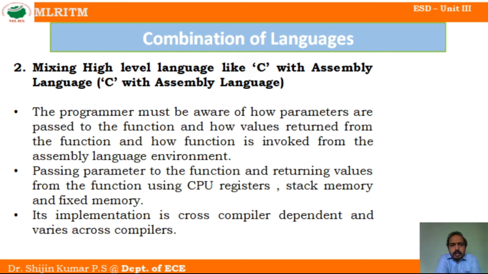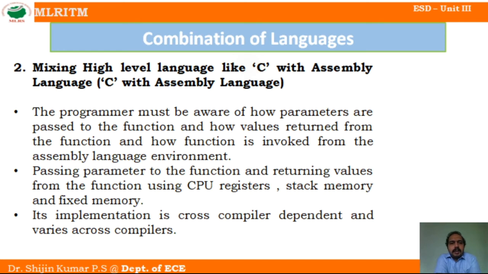First the assembly language will be written and the high level language program is incorporated inside this assembly language. So parameter passing is a big constraint in this mixing.